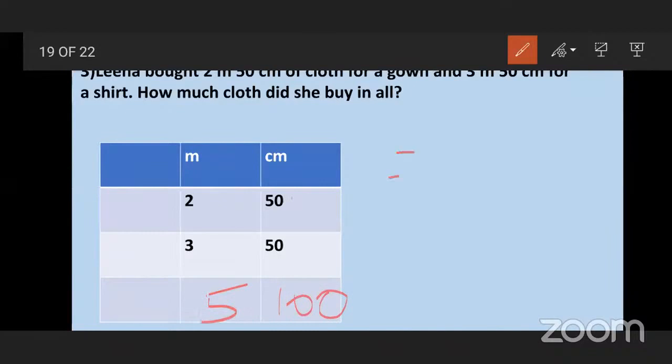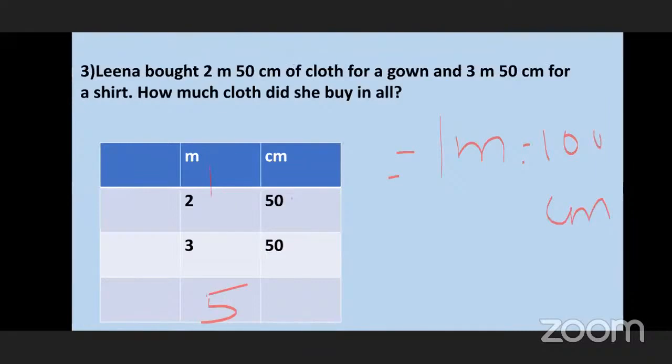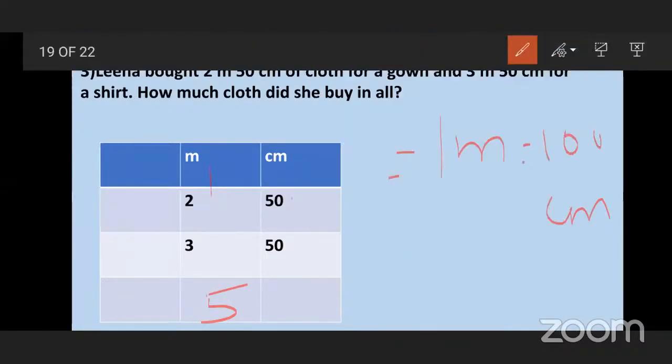But students, see here, 1 meter is equal to 100 centimeters. That means on the centimeter side we get 100, so this 100 we have to carry forward here. Carry forwarding 100 this side means we are giving 1 meter to this side. So on the centimeter side there will be 0. We write 6 here. So how much cloth did she buy? 6 meters.